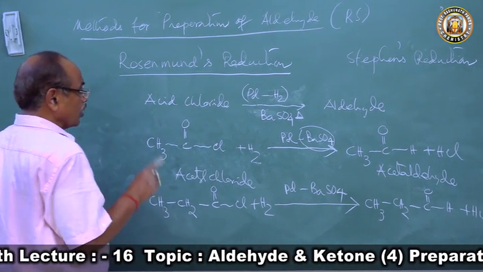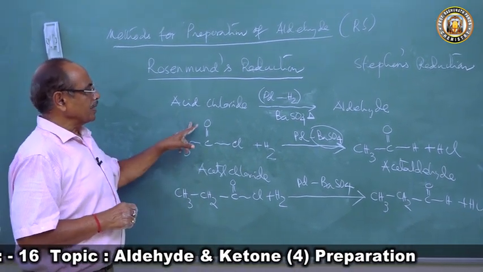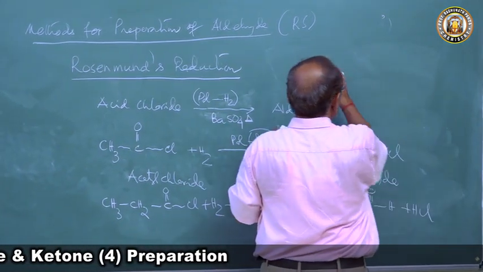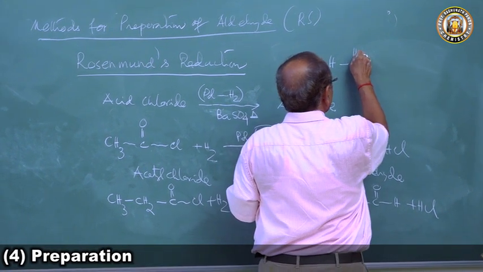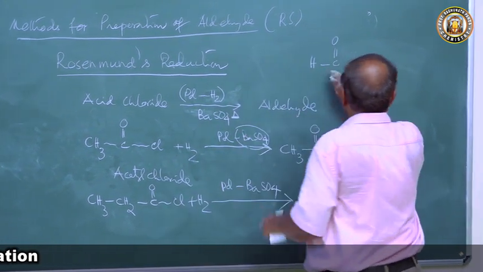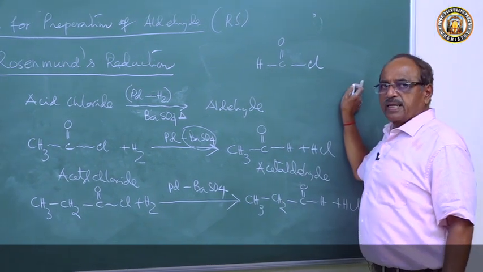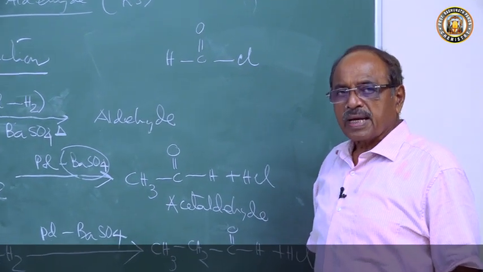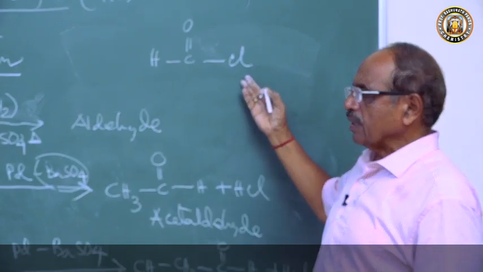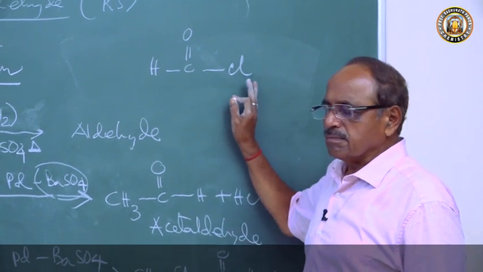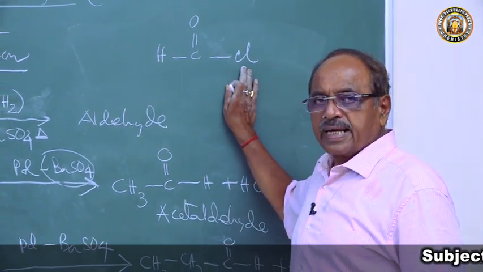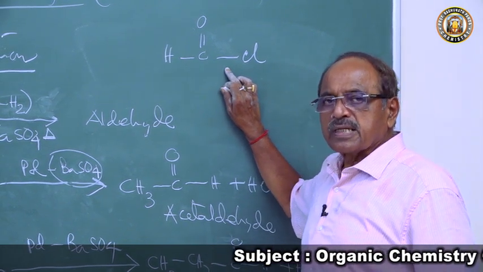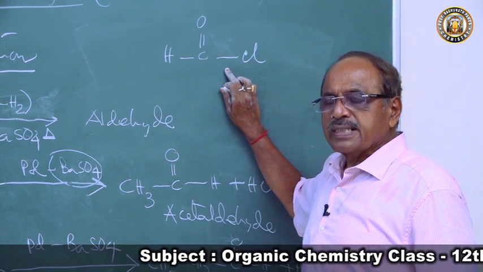By this method, we cannot prepare formaldehyde. For formaldehyde, what would you take? If you take formyl chloride, one could get formaldehyde, but formyl chloride is unstable. Hence, you cannot get formaldehyde by taking formyl chloride. Formaldehyde cannot be prepared by Rosenmund's reduction because formyl chloride is unstable.